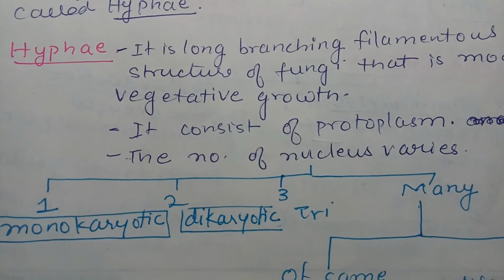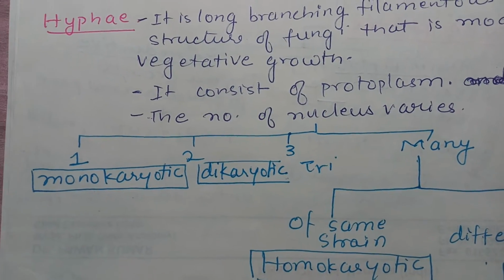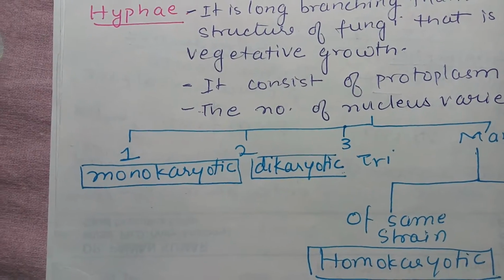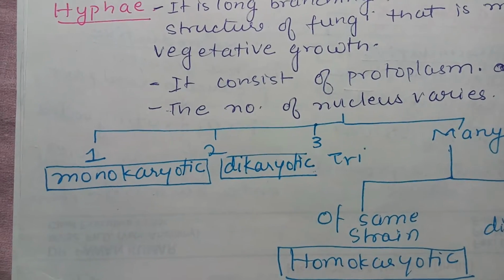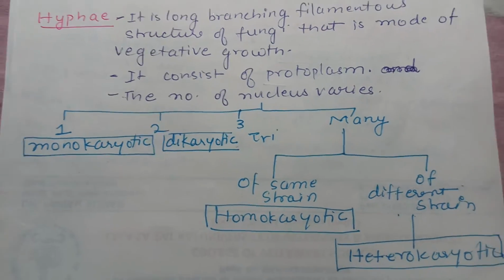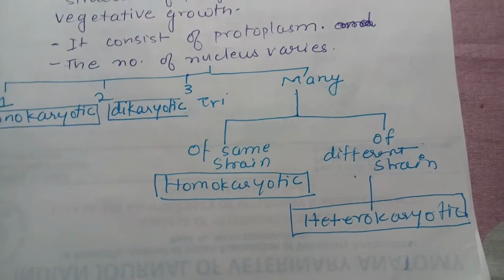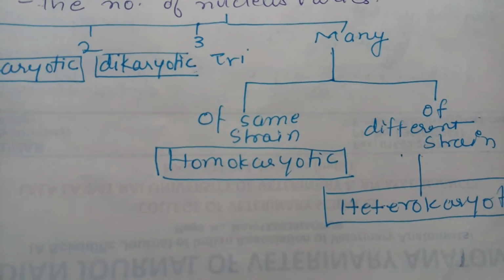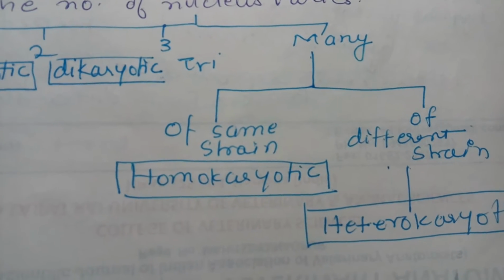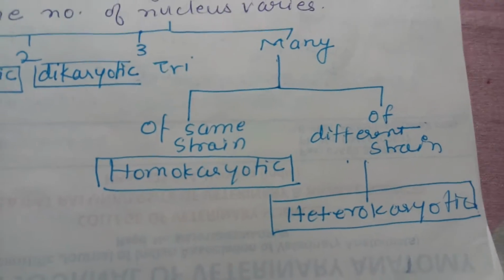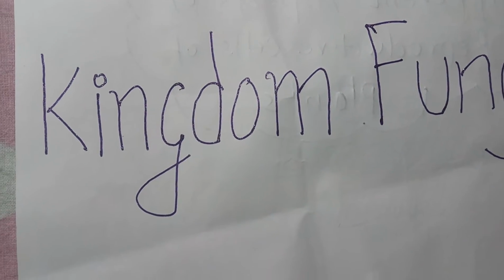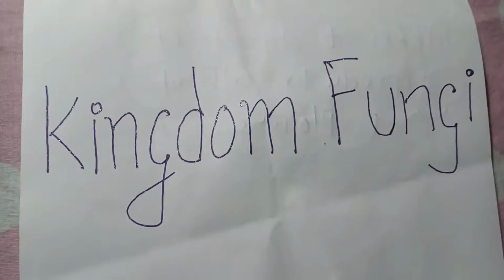It consists of protoplasm. The number of nuclei varies. Some may have 1, 2. If it is 1, then the hypha is called monokaryotic. If 2, dikaryotic. 3, trikaryotic. If many, then depending on whether the hypha is of the same strain or different strain. If they are of the same strain, then it is known as homokaryotic. If they are of different strain, then it is called heterokaryotic.